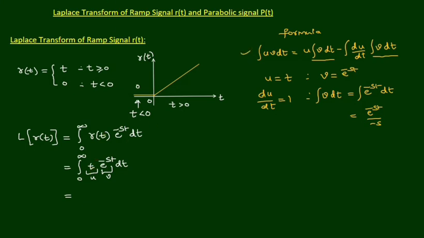Now we write the integral of t into e power minus st, which is in the form of integral uv dt, using this formula. The first term is u times integral of v dt. So u is t, and integral of e power minus st dt, that is integral of v dt, gives e power minus st by minus s.